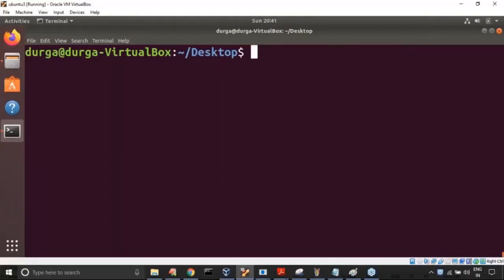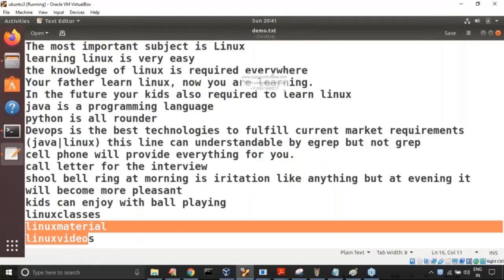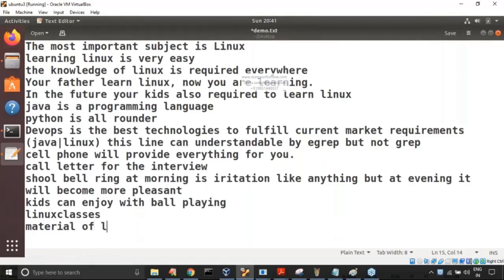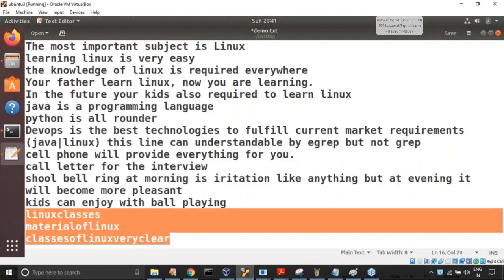Now observe carefully what I'm trying to take. Here everywhere I use Linux classes, Linux material, Linux videos, like starts with. Now material of Linux, next classes of Linux, very clear. So here material of Linux, and after that, Linux in the middle, the word Linux is there. Now observe carefully, have a look once among these.